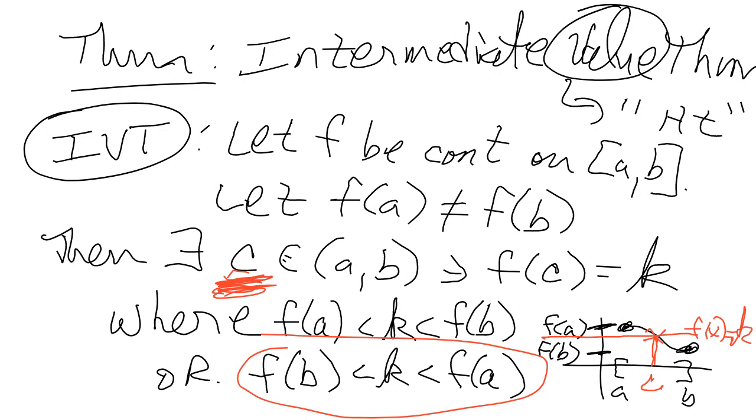Okay, if you'd rather write the second part that I circled in red, you can say f of A is strictly greater than K, which is strictly greater than f of B, you could do that as well. Instead of switching the f of A and the f of B, you could just switch the inequalities. So anyway, so I have that. So that's the intermediate value theorem, which if you notice, really, I could take that and drop it down with a symmetry,